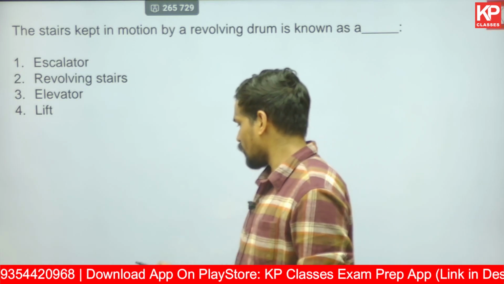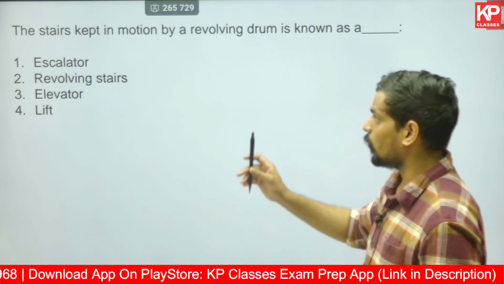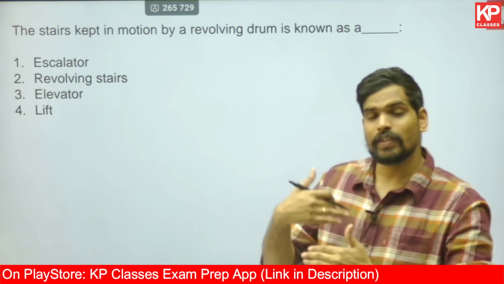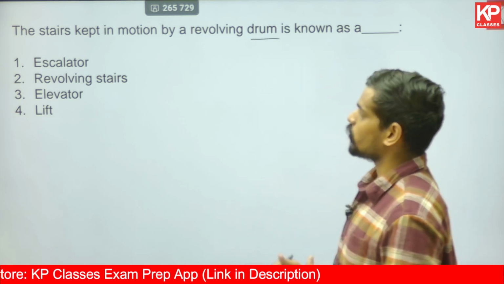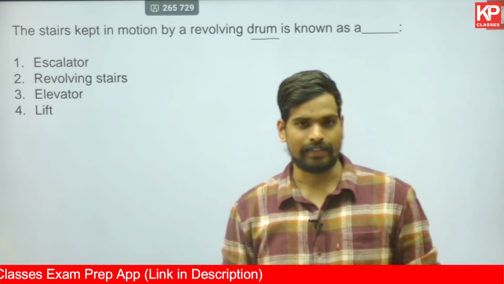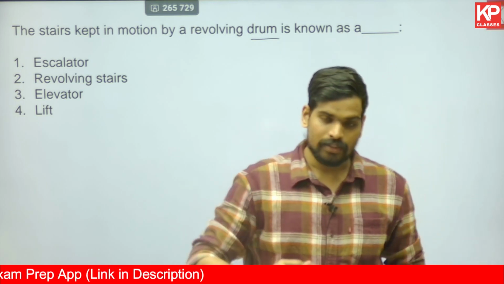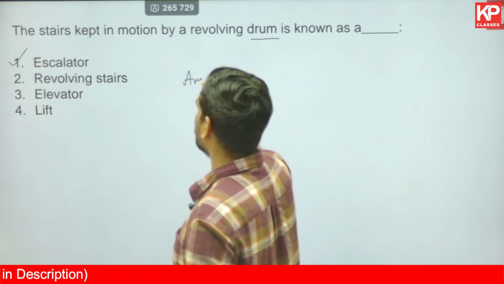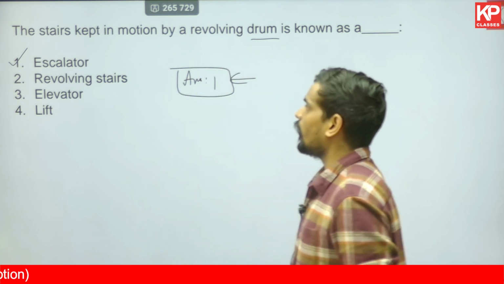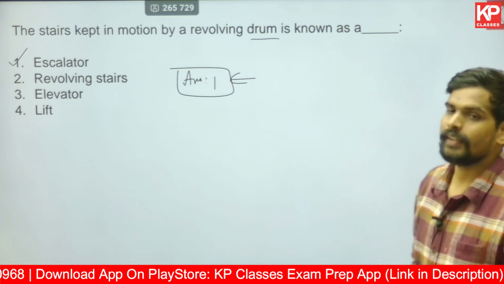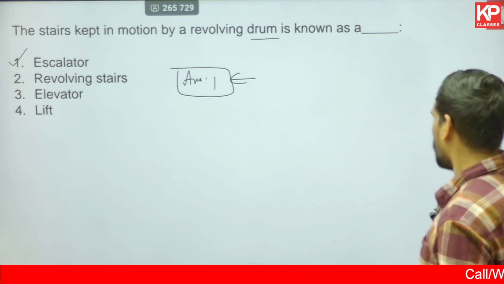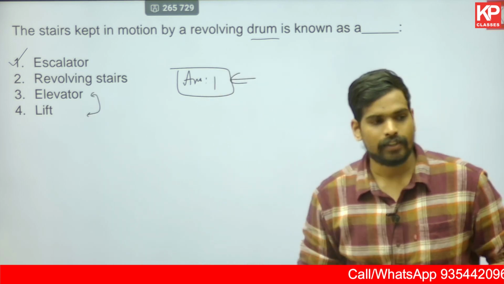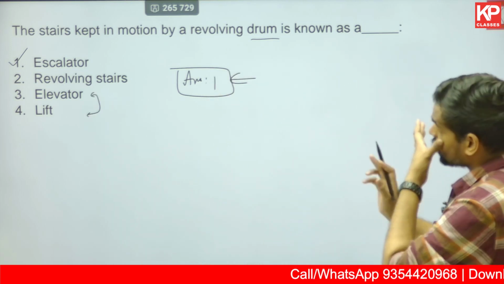This again is related to the concept of staircase which we just discussed a while ago. The staircase kept in motion, okay, this is not a normal staircase, we're talking about a staircase which is kept in motion by revolving a drum. I'm sure you know what moving steps are called. Moving staircase, where you stand and the step tread itself automatically moves, that is referred to as an escalator. The correct answer for this would be option number 1. Stairs which are kept in motion by a revolving drum, traditionally, that is referred to as an escalator. Option number 1. Elevator is the same as lift, both are the same, whereas escalator is moving steps, that's stairs kept in motion.